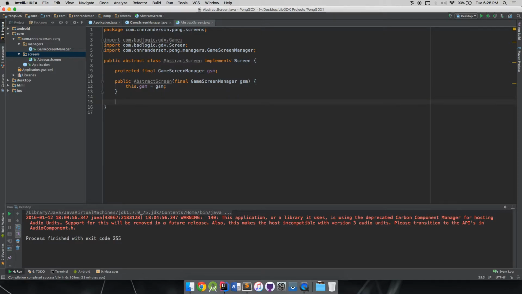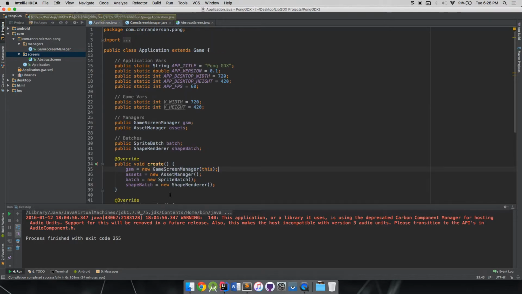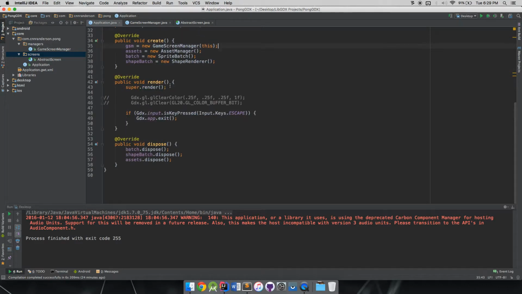And then we're also going to have, like I said, that update method. So we're going to create an abstract method that all subclasses will have to implement. That's going to take a delta. What this is, if you haven't seen it before, if you're just joining me now, the delta is typically used to make sure your game runs properly. If you have any kind of physics operation or calculations going on, it will accumulate a delta between frames. So the delta is the difference in time, or how much time it took to get to the next call of render.